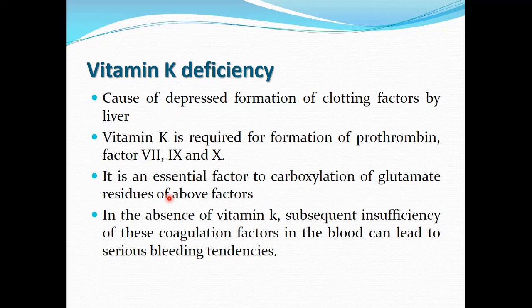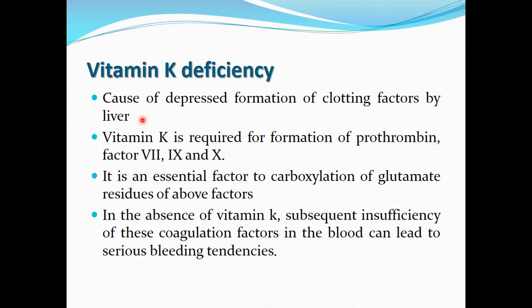Next is vitamin K deficiency. Deficiency of vitamin K can also cause prolonged bleeding. This is because of depressed formation of the clotting factors by the liver. In our previous sessions, we have discussed that most of the clotting factors are formed in the liver.